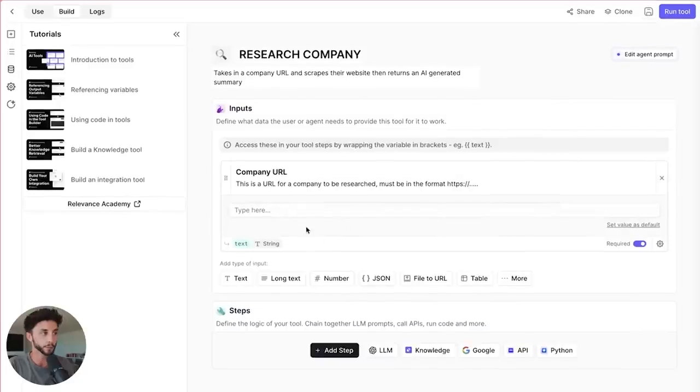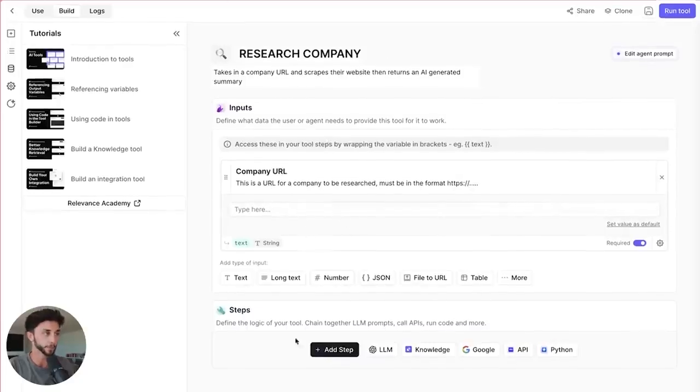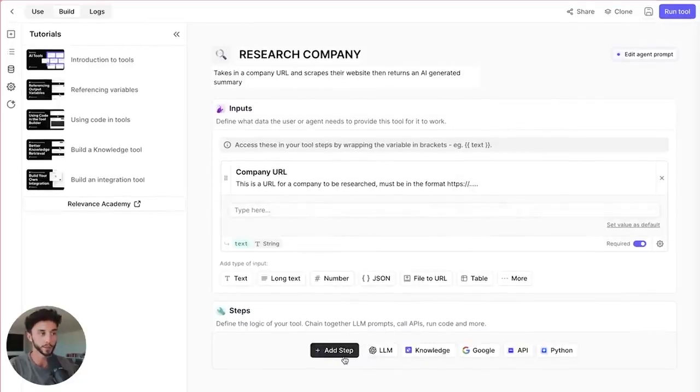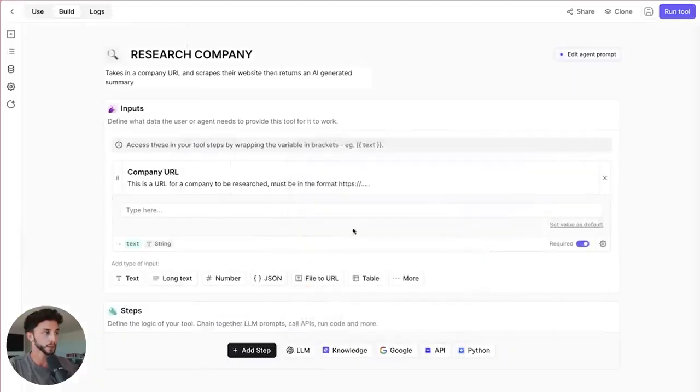So we've got our first input. That's what the research company tool is going to do. And then we need to define our steps. So for the next step, we can go add. I'm going to hide this so we get a bit more space.